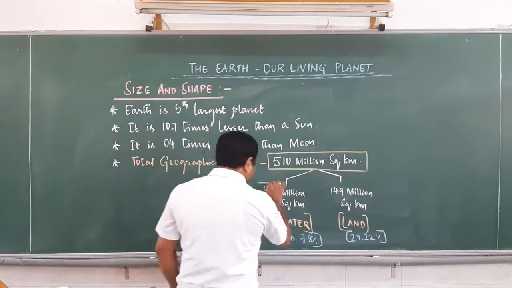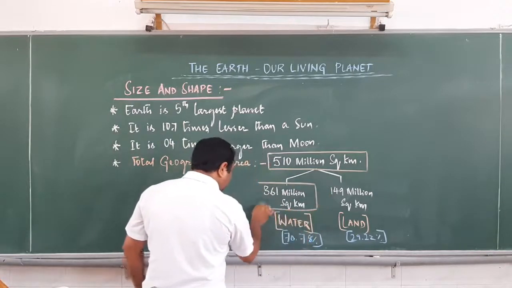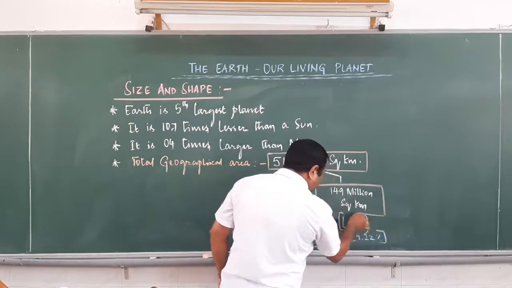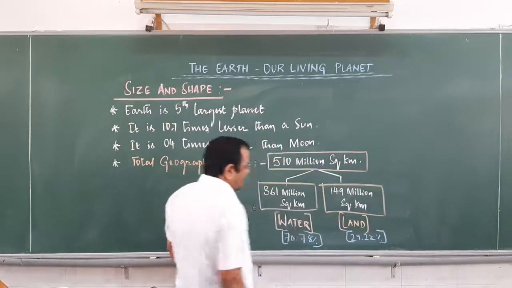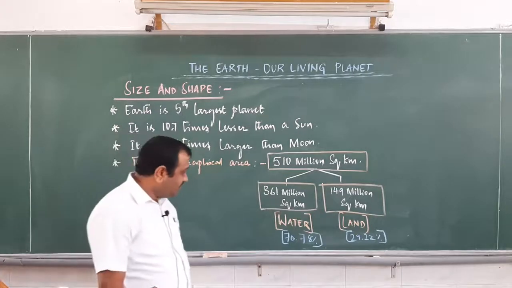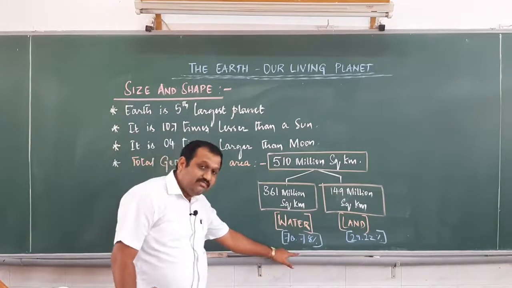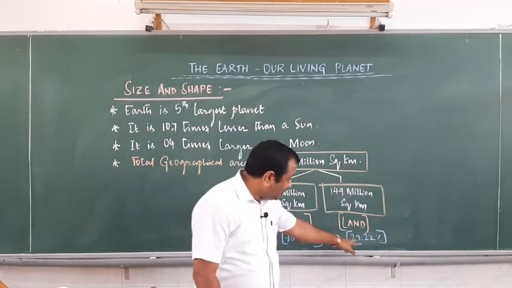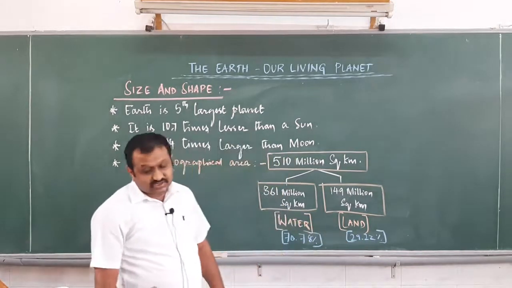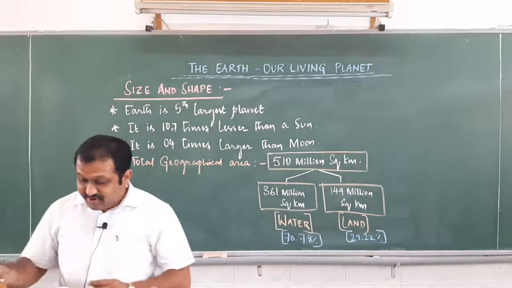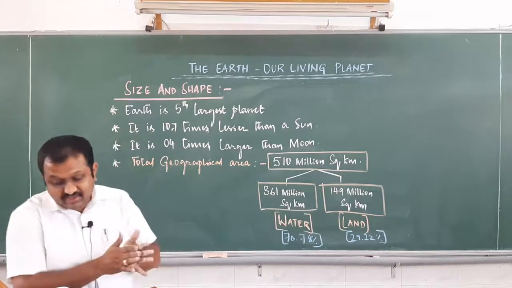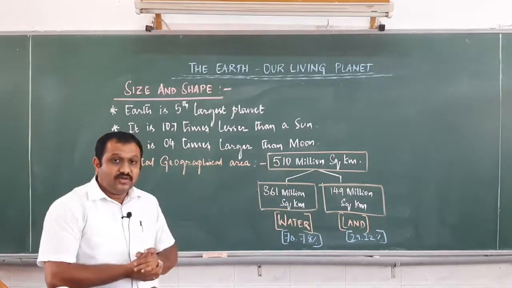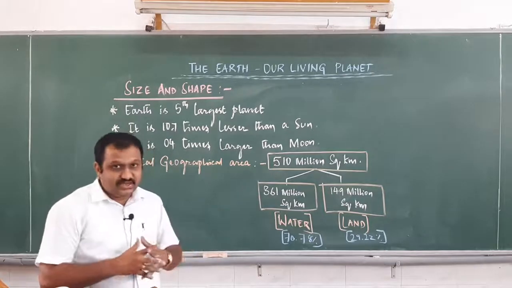Of this, 361 million square kilometers contains water, and the remaining 149 million square kilometers contains land masses. So 70.78% is water and 29.22% is land. These are the points you need to keep in mind, dear students. We have an unequal distribution of land and water: the water is more, the land is less.